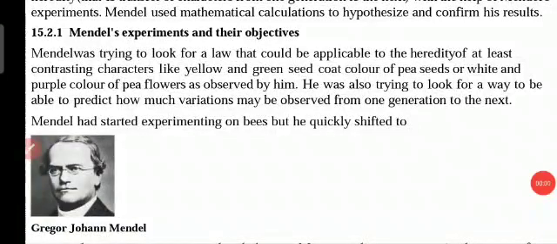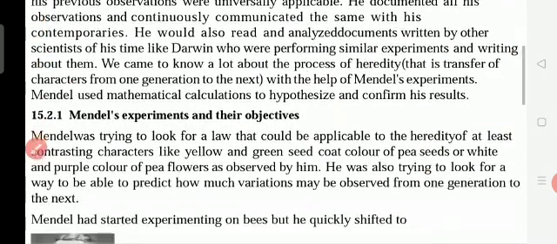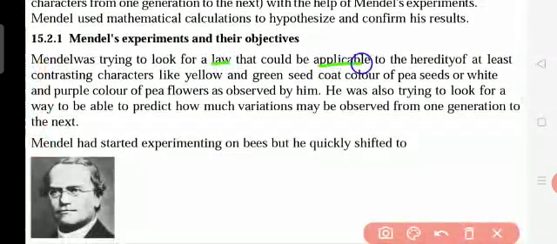Mendel experiments and their objectives. He is the one, Gregor Johann Mendel. Okay, so Mendel was trying to look for a law. A law that could be applicable, that could be used for heredity. So he wanted to find out the law which can be used for the heredity of at least contrasting characters.